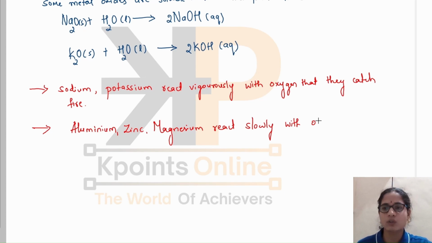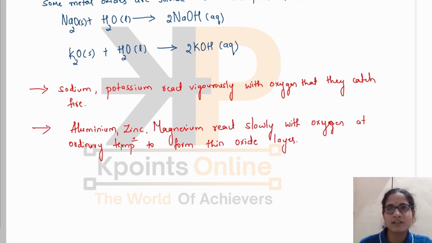They react slowly with oxygen at ordinary temperatures to form a thin oxide layer. We see that these metals have an upper layer covered with the oxide. For example, aluminium, when exposed to air, forms a thin layer of aluminium oxide, so that it reacts very slowly with air to form its oxide.